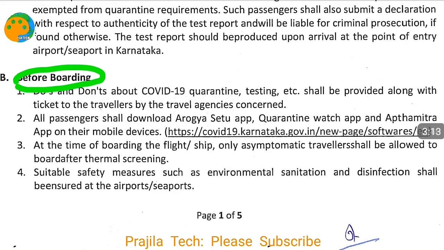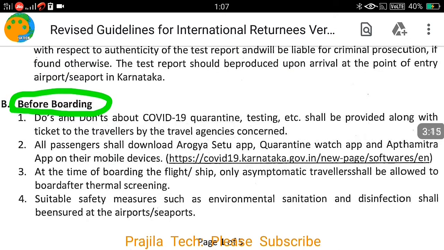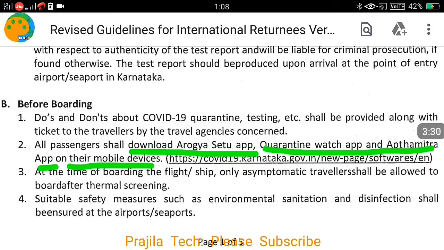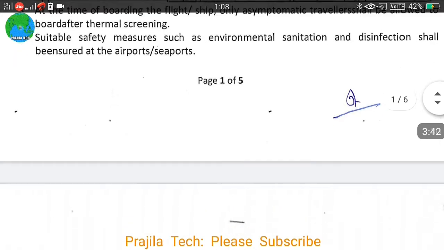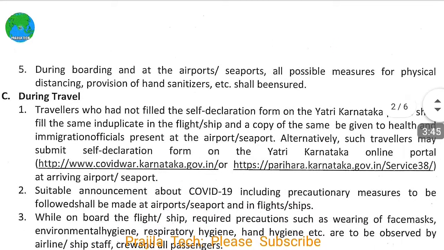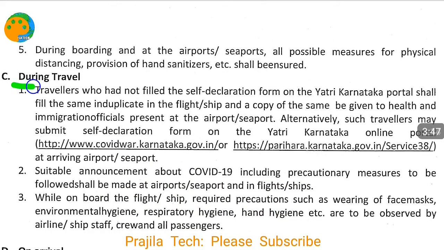So before boarding, what are the things you have to do? Previously we have seen before planning. Now before boarding, you have to download 3 applications: Arogya Setu, Quarantine Watch app and Apat Mitra app, from the link shown here. I will show you how to download these later. Only asymptomatic travelers shall be allowed to board. So you will have a thermal screening basically before boarding, so you have to have the 3 apps ready for the thermal screening before boarding.